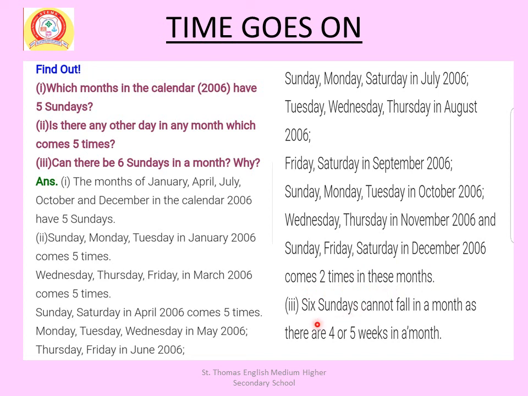Next question: can there be 6 Sundays in a month? Why? Answer: 6 Sundays cannot fall in a month as there are 4 or 5 weeks in a month.